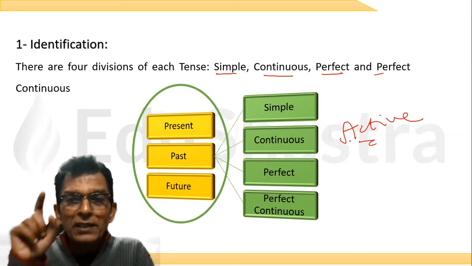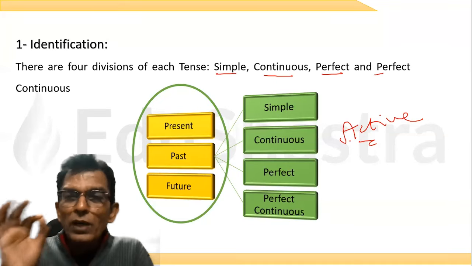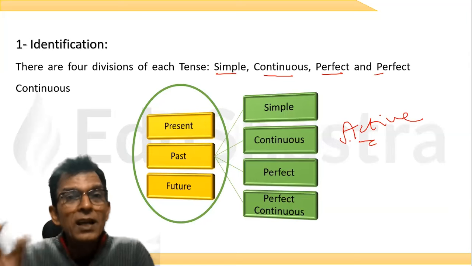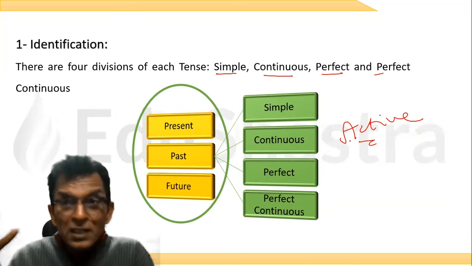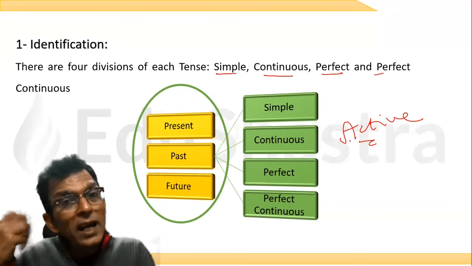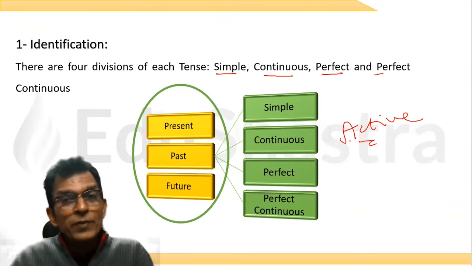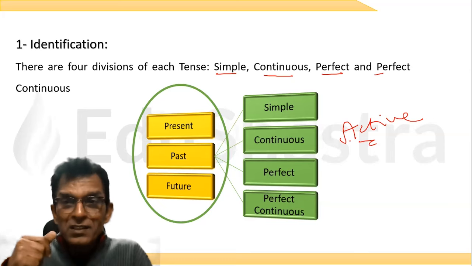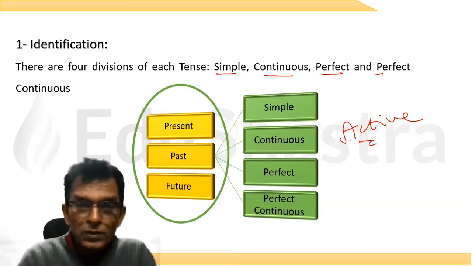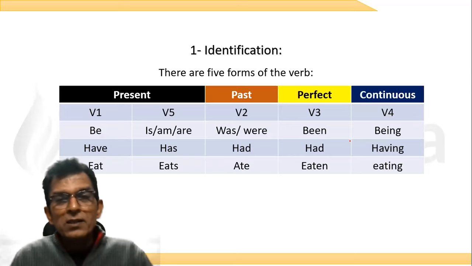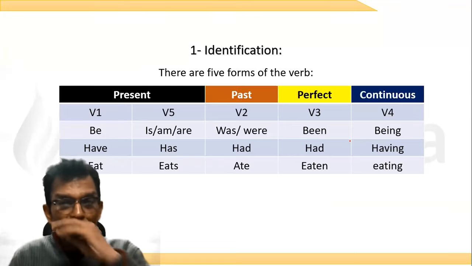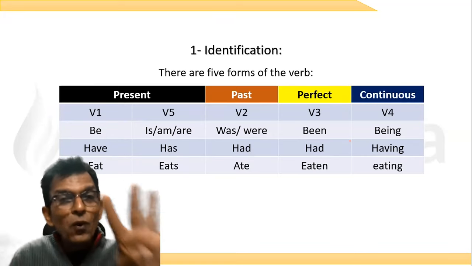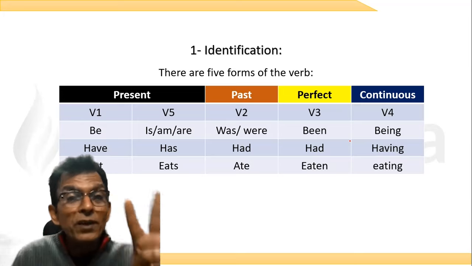How do we identify the tenses? These 12 tenses. How will I be able to say that this particular sentence is in a particular tense? Like, I have had dinner. Is it a correct sentence, sir? I had had dinner when my father came. Is that a correct sentence, sir? It is. How? I'll tell you now. Look at this. To identify tenses, you should know the 4 different forms of the verb.